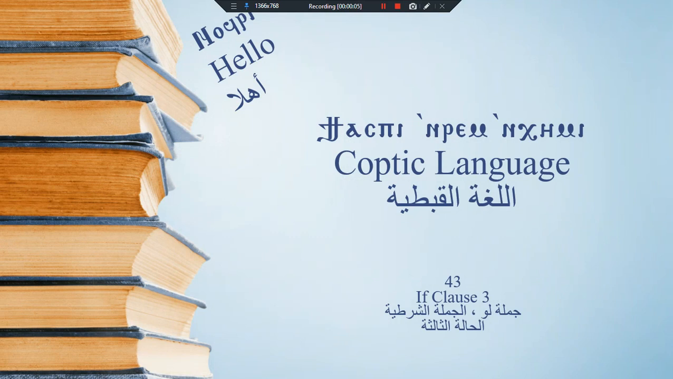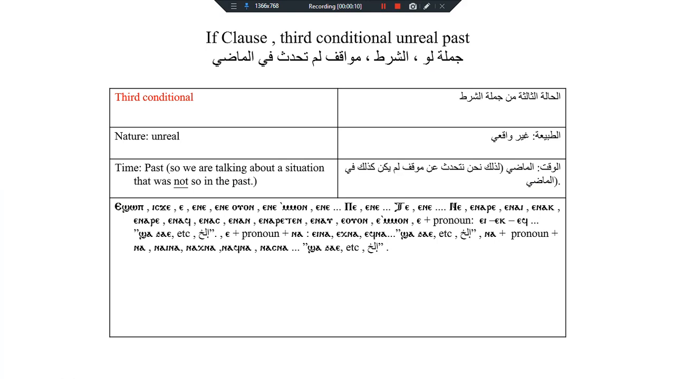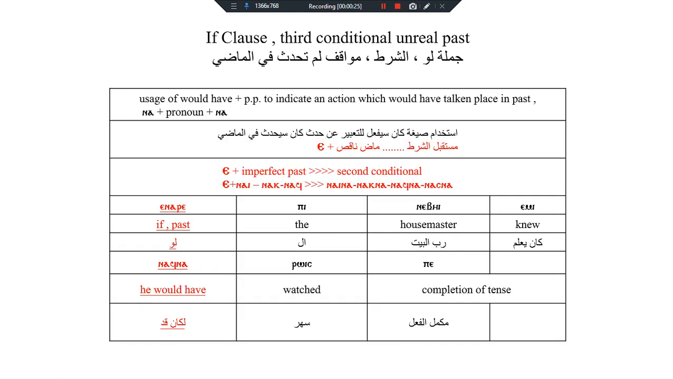Today's lecture we are going to talk about the if clause, the third case. In the third case, we talk about unreal things which didn't happen in the past. So we use a shop is J, A and N. We have an example here.